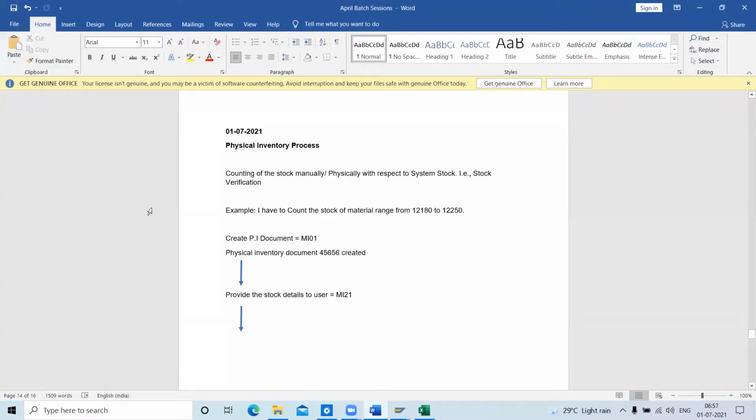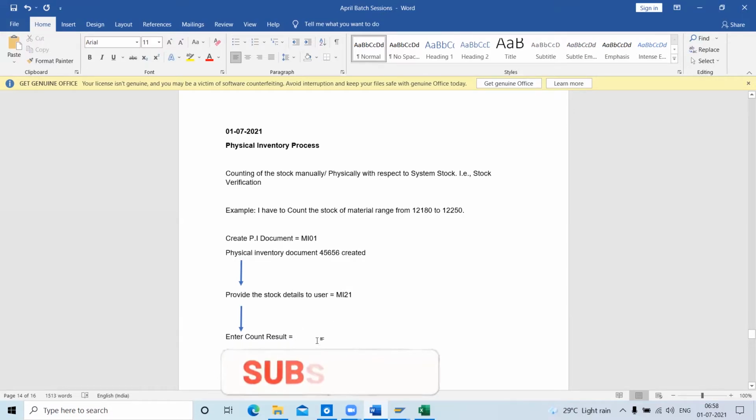Now the next step is to enter the count result. We provide the print form to the user, the user counts physically, then we enter all the results in the system.